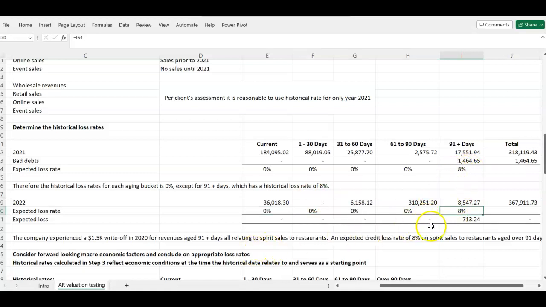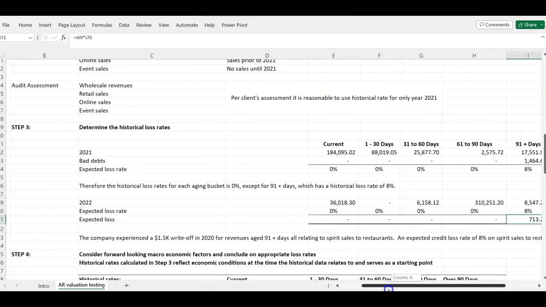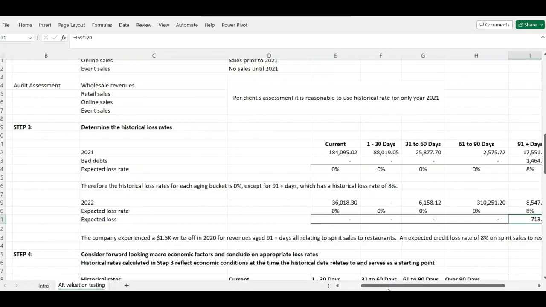Okay. So, and then I'm going to multiply that. You can see what I did here. I multiplied this by this to get the expected credit loss. Okay. So, yeah, an expected credit loss rate of 8% is expected because that was what I calculated here. I hope you're following me. It can be a bit complex, but I'm trying to make it as easy as I can. So that is step 3, determine the historical loss rate. And that is what we have done.